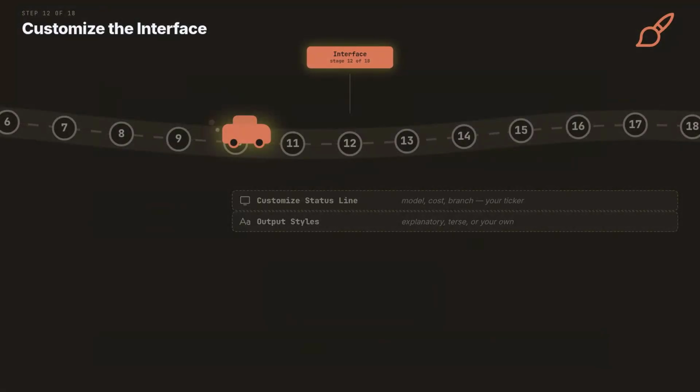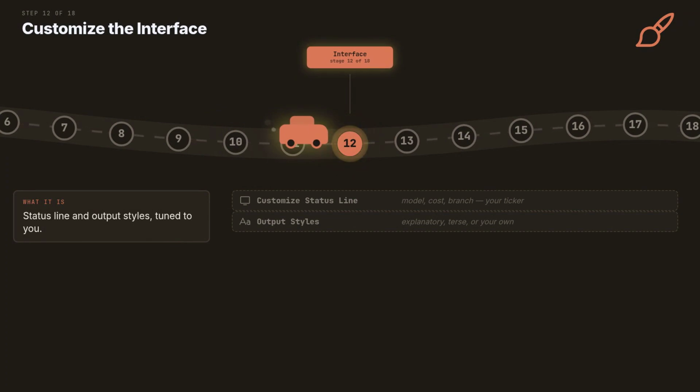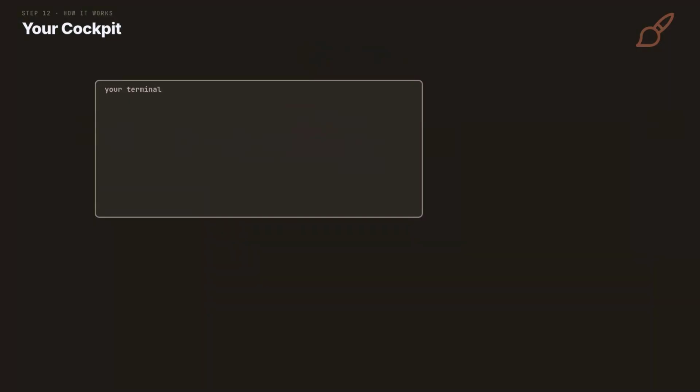Stage 12. 2 small boxes on the source, 1 comfortable cockpit. Stage 12 is the interface. A status line that shows your numbers and output styles that change the voice. You stare at this tool for hours a day. 10 minutes of tuning pays forever. The source gives this stage 2 bare boxes.